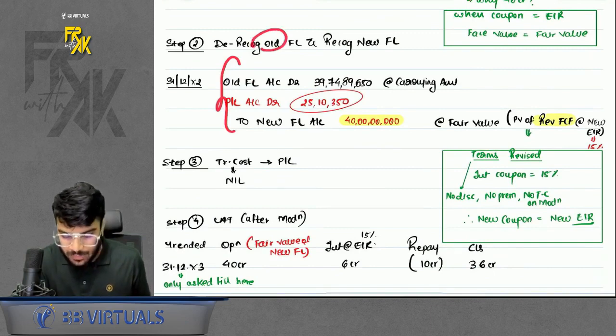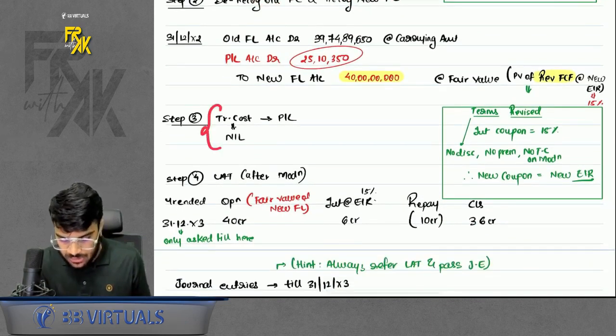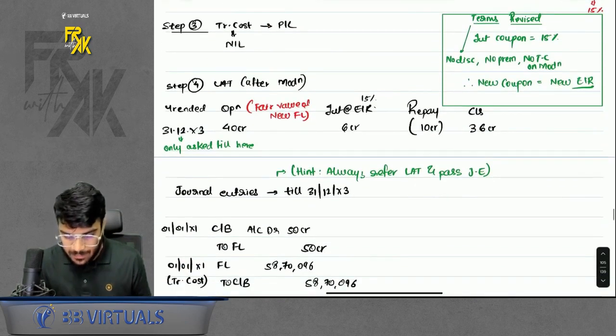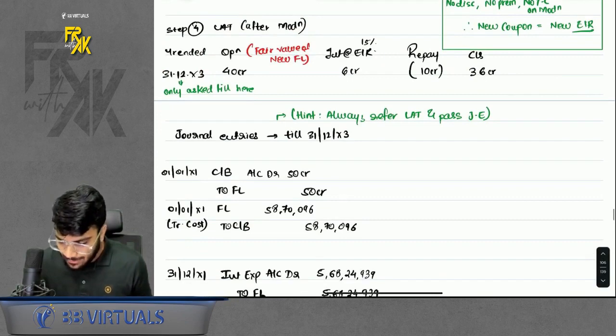So we removed the old, we recorded the new. Then whatever transaction cost is there will be transferred to profit and loss. In this case it was nil, and then just prepare the LAT after modification. It was only asked to prepare for another 1 year, so we prepared it. Okay, that's it. Now entries were also asked.